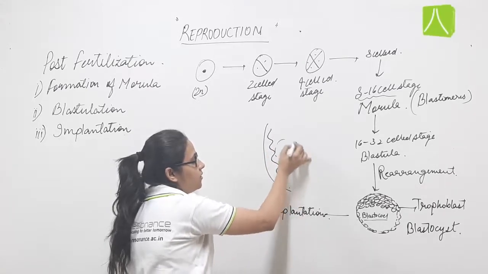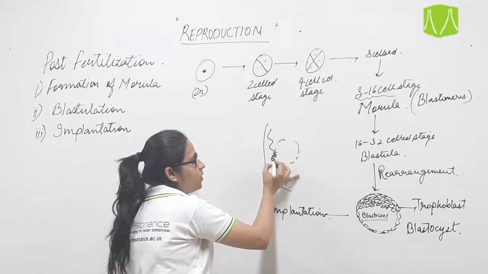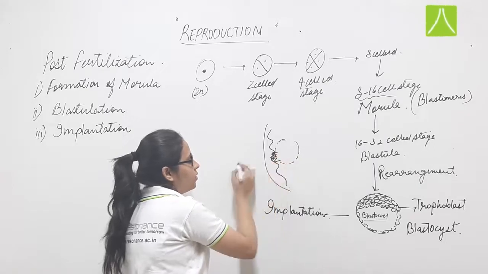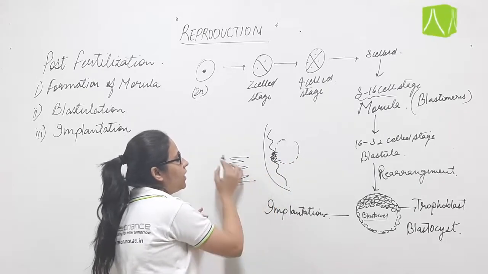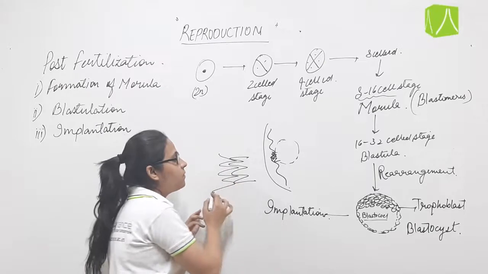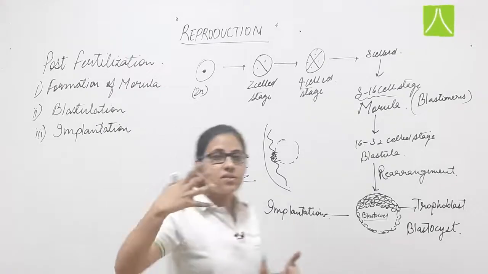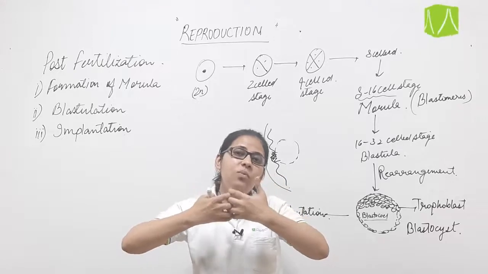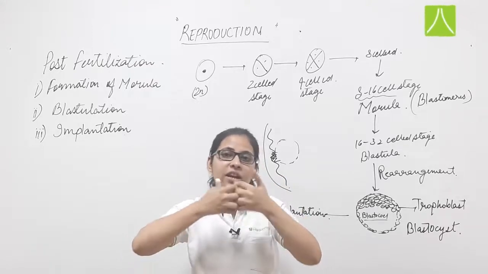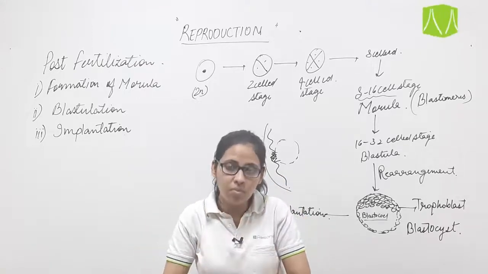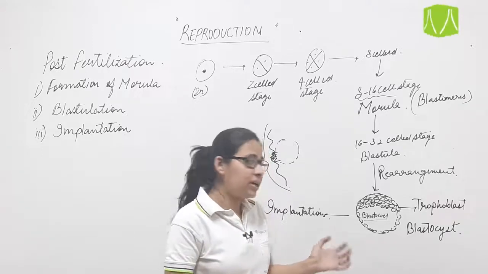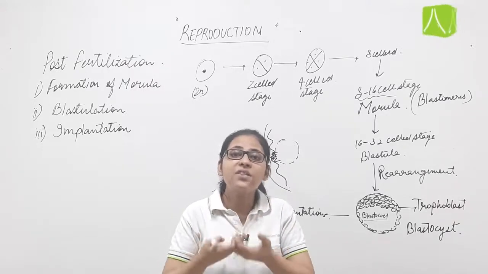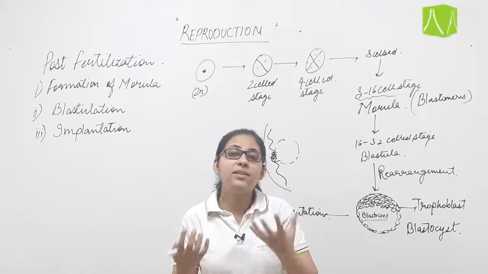This is the blastocyst, it will form some chorionic villi, and they will attach themselves and a network like connection is formed as a result of implantation, and this attachment is termed as placenta.